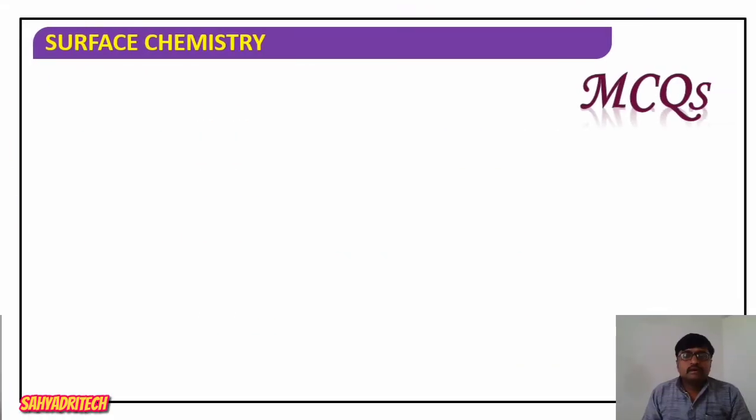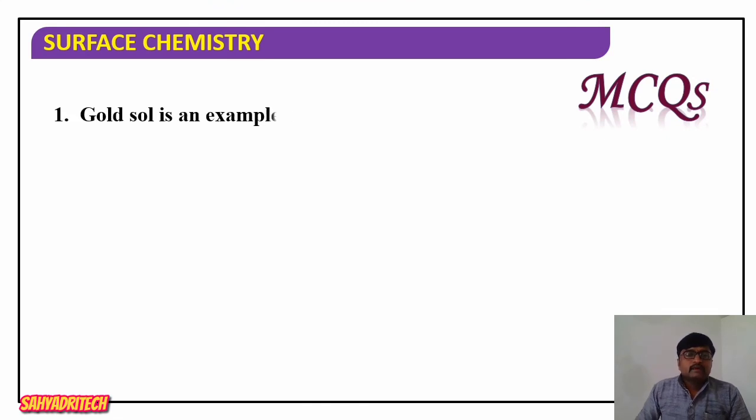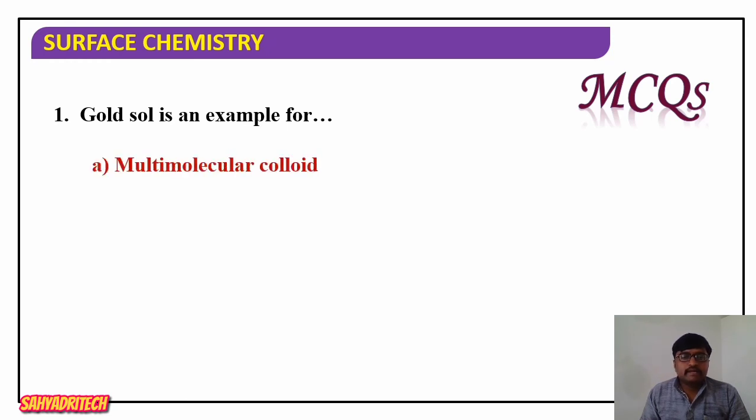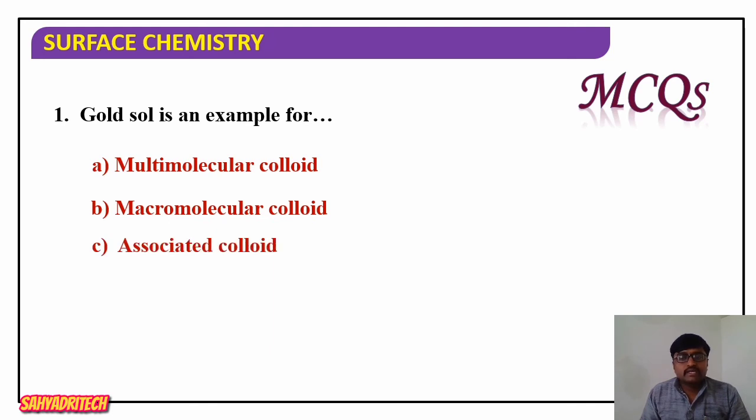Well, now coming to the MCQs. Gold sol is an example for what type of colloid? Multimolecular colloid, macromolecular colloid, associated colloid, or none of these? What is the answer? It is an example of multimolecular colloid.